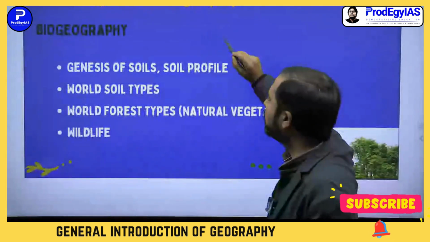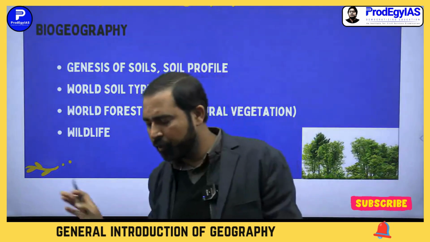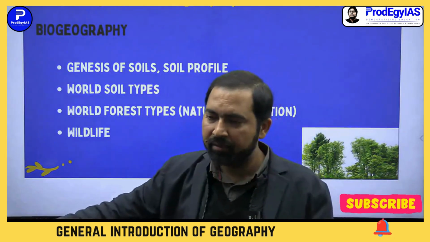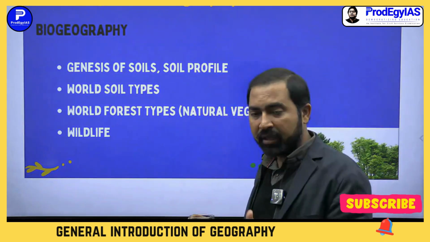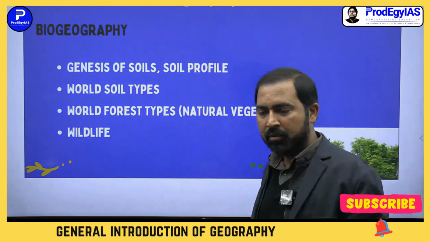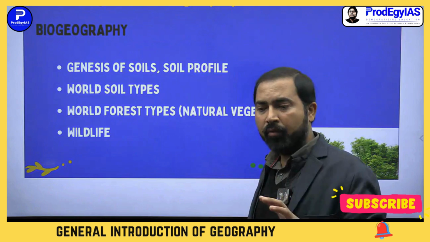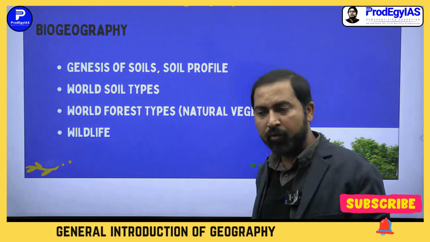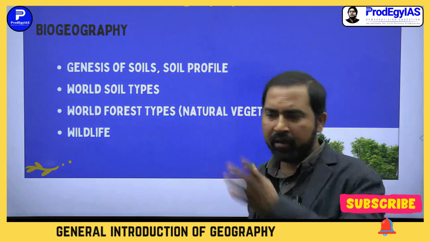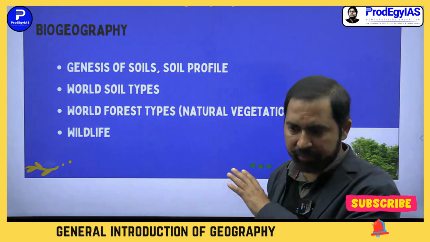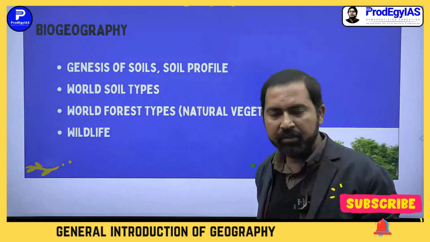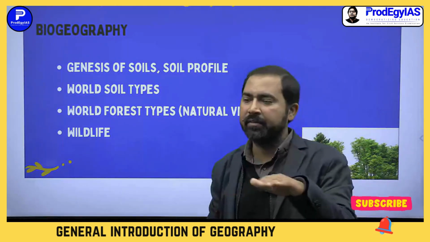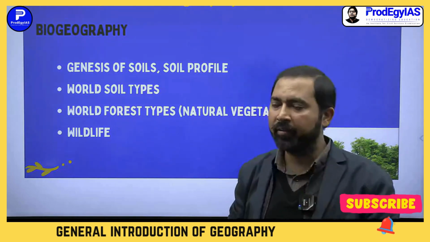Now come to the biogeography part. It is very simple, and only a few topics are asked from this part: genesis of soil and soil profile, meaning how soils are formed. We will study world soil types, and under geography of India, Indian soil types. Soil profile means its different layers, from the top layer to the bottom layer.